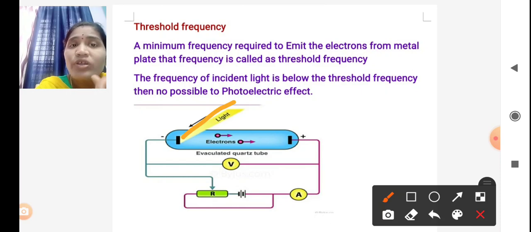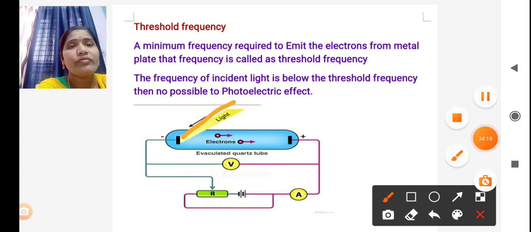If it is below that frequency, it is not possible to emit the electrons. That is why it is called the minimum frequency required to emit an electron from a metal surface. That phenomenon is called the threshold frequency.